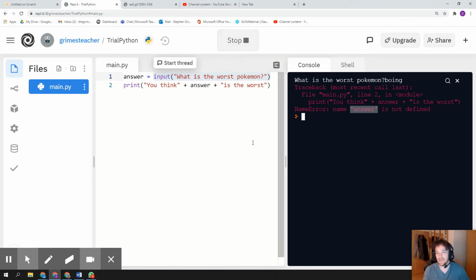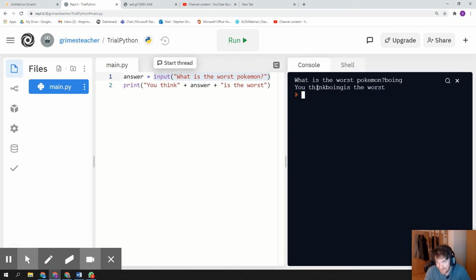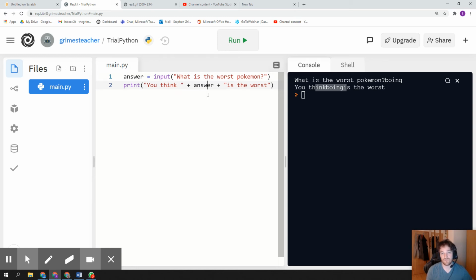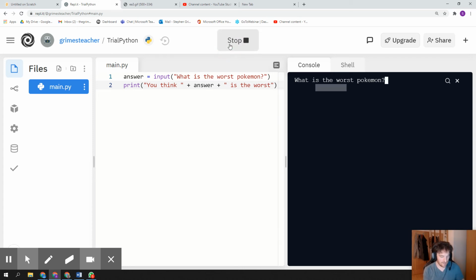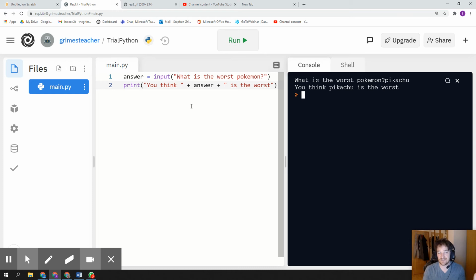So let's try this. What is the worst Pokemon? It's Boing. And it says, you think Boing is the worst. Now notice think and Boing and is all joined together. So a way around that is, after the words you think here, put a space, and before the word is, put another space. Now when I run it, what's the worst Pokemon? I'm going to go crazy and say Pikachu. It's not, he's the best. But you think Pikachu is the worst. Okay, boom, done. So we have it working so that it can take an input and turn it into part of a sentence or something else.